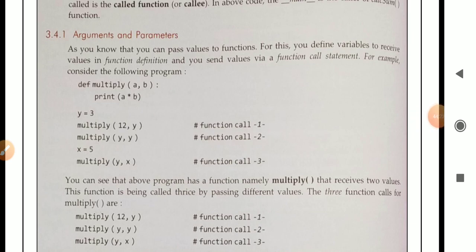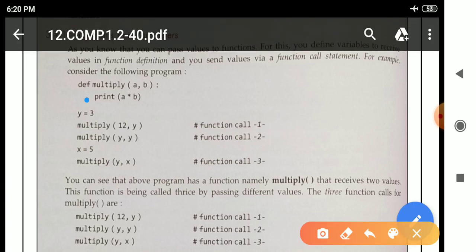Def multiply a comma b means here the function name is multiply and this is the function header. Why? Because we can see def is written and after that in parentheses a comma b is there, means 2 arguments are there, after that a colon is there. So it is a compound statement, that is why we have to leave the space, print a into b. After that y equal to 3. See here multiply 12 comma y, means this is the first function call. Why? See here the name of the function is written here, multiply.